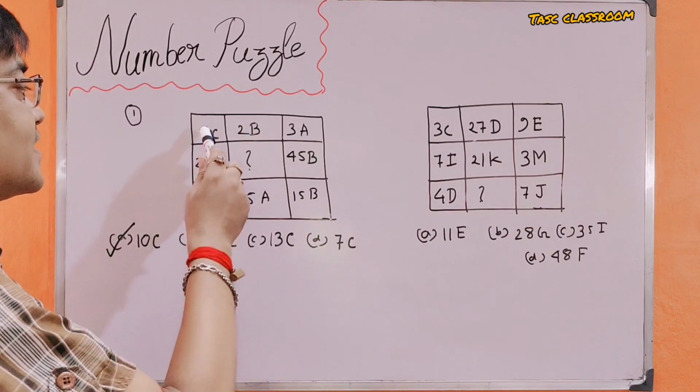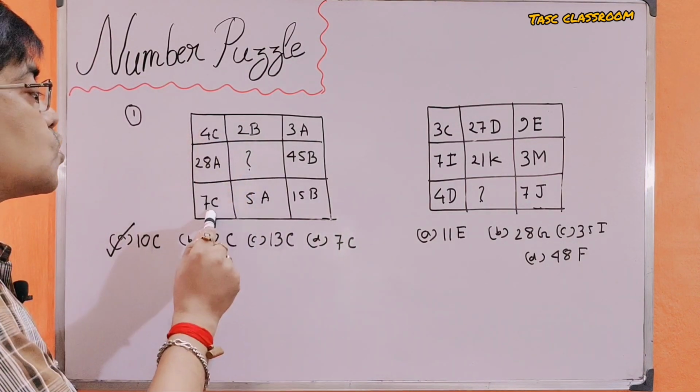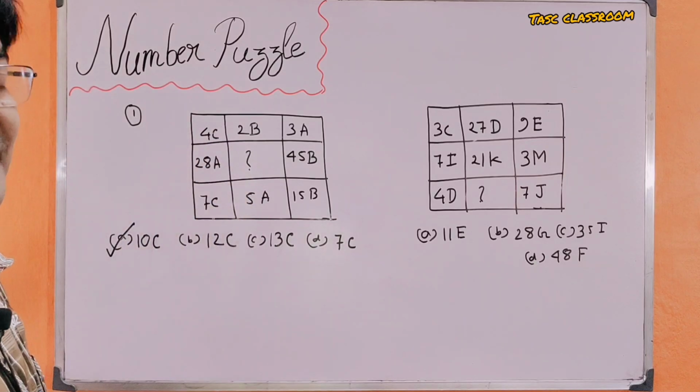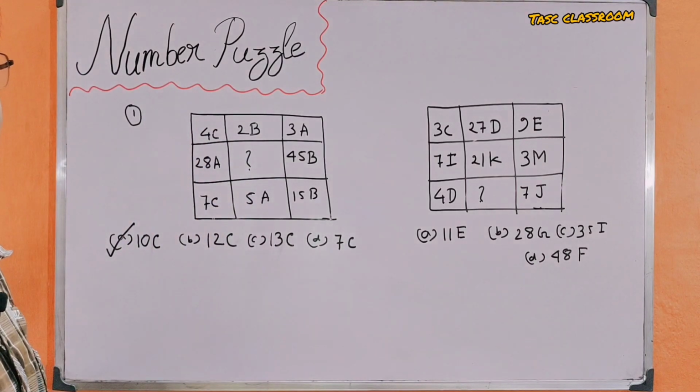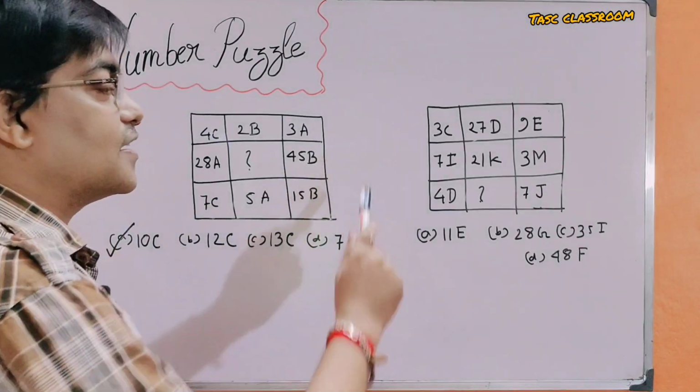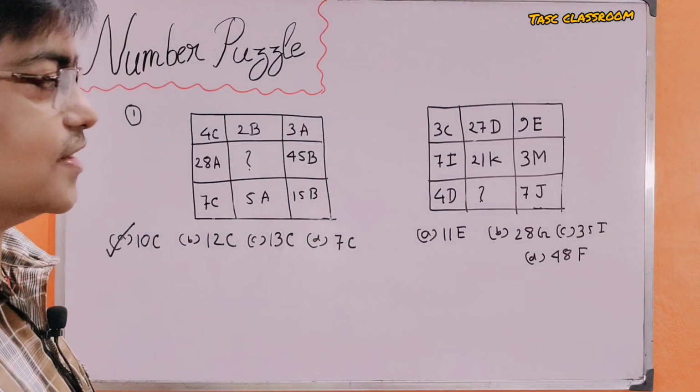We have to find the relationship between two numbers. Understand? We are going to the puzzle number 2.